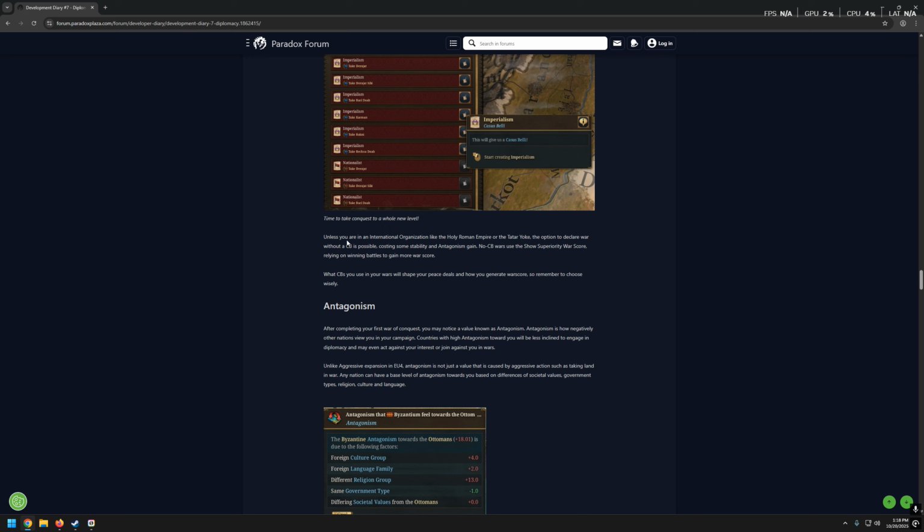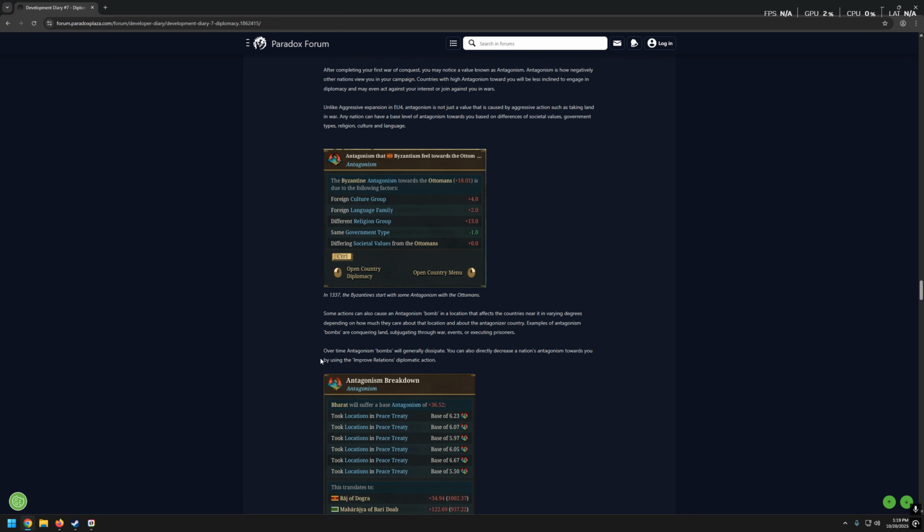Unless you are in an international organization like the Holy Roman Empire or the Tatar Yoke, the option to declare war without a casus belli is possible, costing some stability and antagonism gain. No casus belli wars use the show superiority war score, relying on winning battles to gain more war score. What casus bellis you use in your wars will shape your peace deals and how you generate war scores, so remember to choose wisely. Fair enough. So the next is antagonism. How much is left?